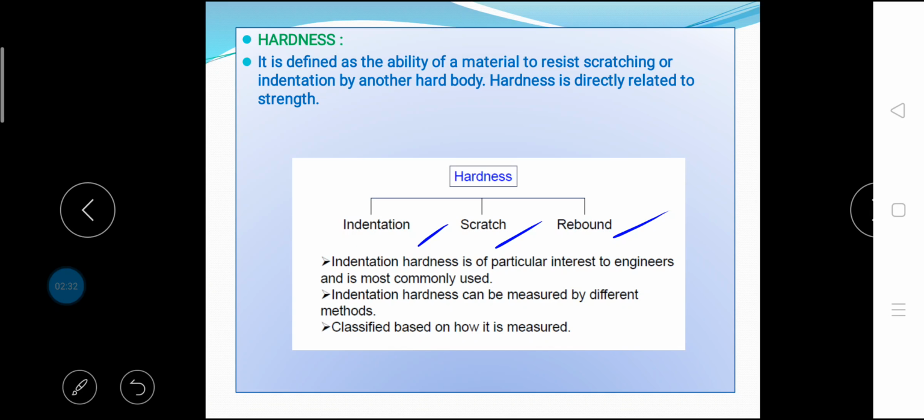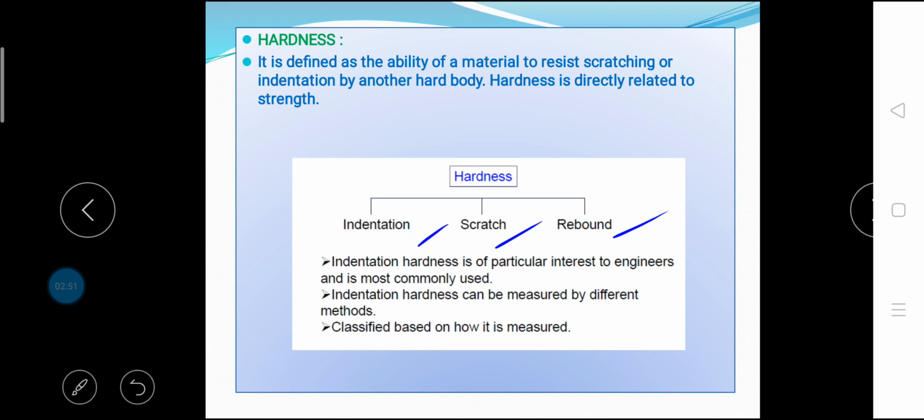The test piece does not require any preparation because the surface scale does not affect the accuracy of the test. Because of the simplicity and rapidity of the test, file testing affords a simple and routine method for control checking of hard surfaces in production.